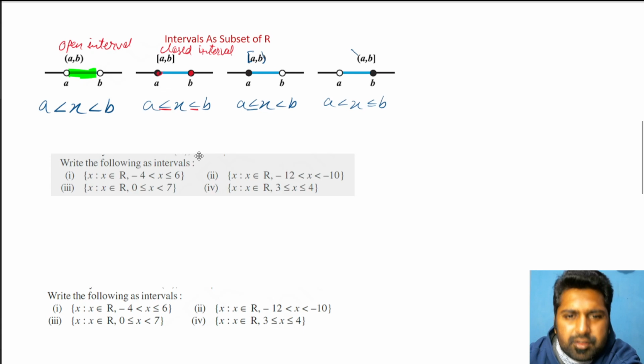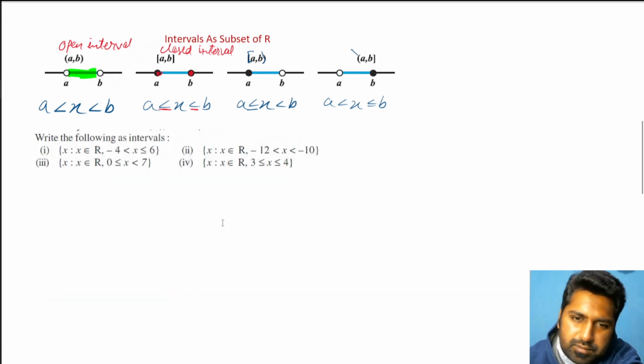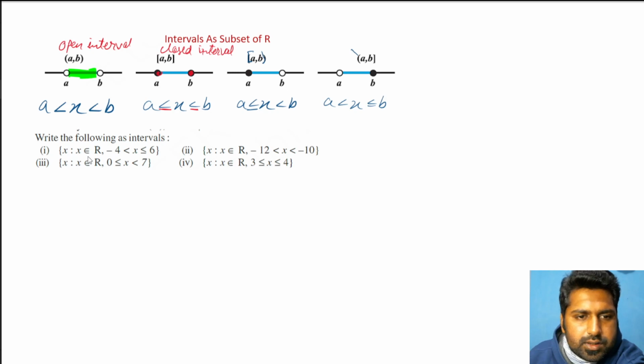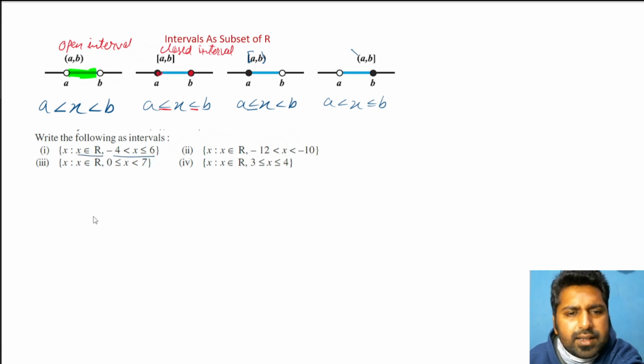If you're still unable to understand, you can pretty easily understand this with the help of this example. I think numbers usually make more sense than variables. So x is such that x belongs to R, and this is the interval that is given to you. You have to write this in the form of brackets, so closed bracket or open bracket.